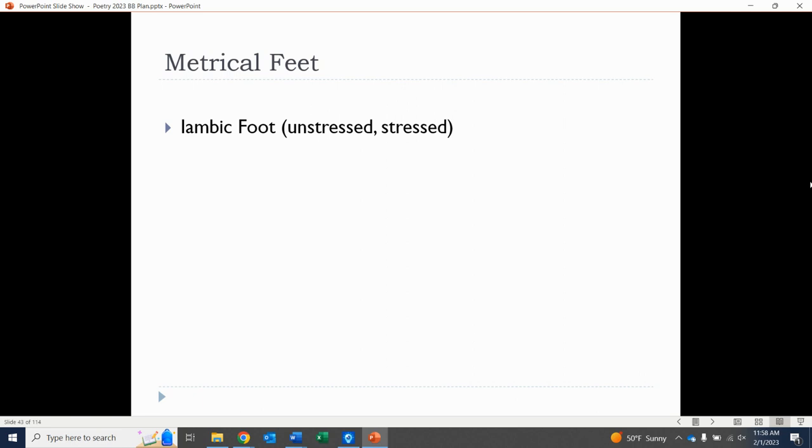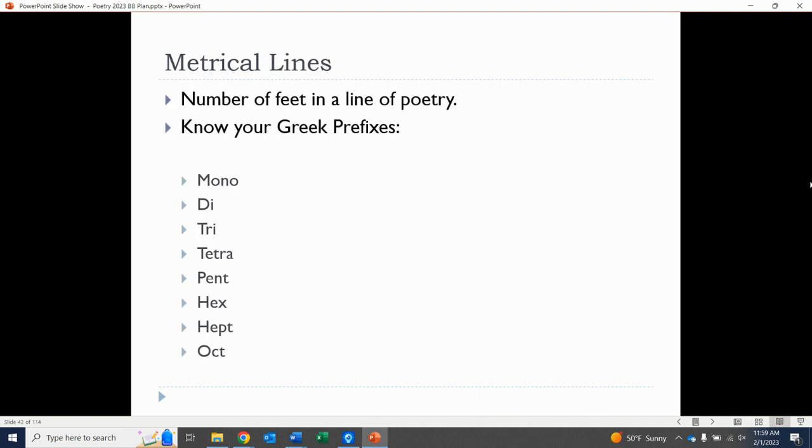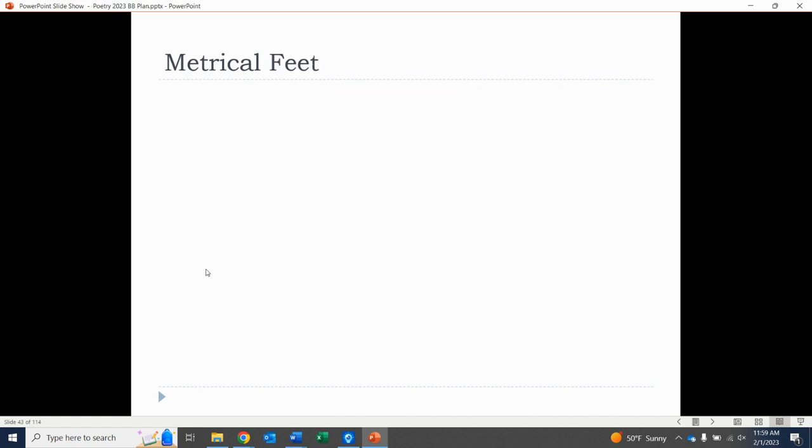This is what we see, I feel like 80% of the time, in a lot of more traditional poetry and a lot of Shakespeare's soliloquies. They're speaking with iambic feet. A lot of times in iambic, with 5 of them for 10 syllables total, which would be iambic pentameter, because it would be 5 feet or 5 iambs. Essentially, that would be a total of 10 syllables. So the iambic one, very good to know.